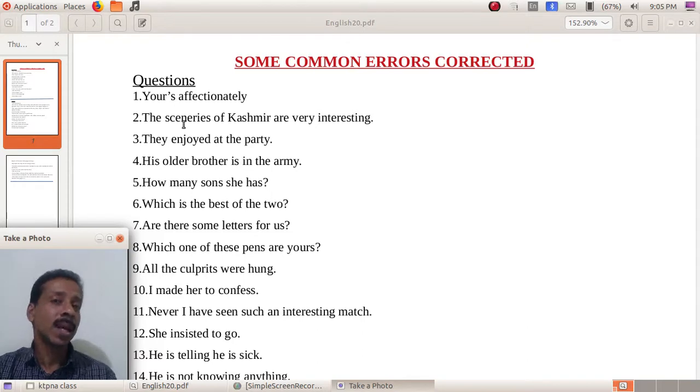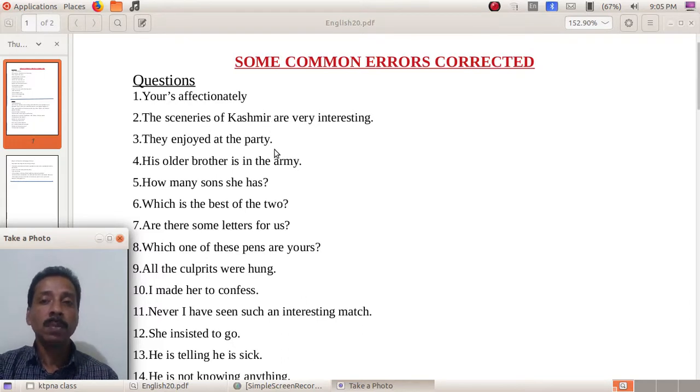So two mistakes are there. Which are they? Instead of sceneries, it should be scenery. And as it is uncountable, the verb should be singular, is. The scenery of Kashmir is very interesting. So there are a number of words like that. That means uncountable nouns which we may feel countable, like baggage, luggage, information, equipment, machinery, advice, news, etc. So the list is given afterwards, you can go through it.